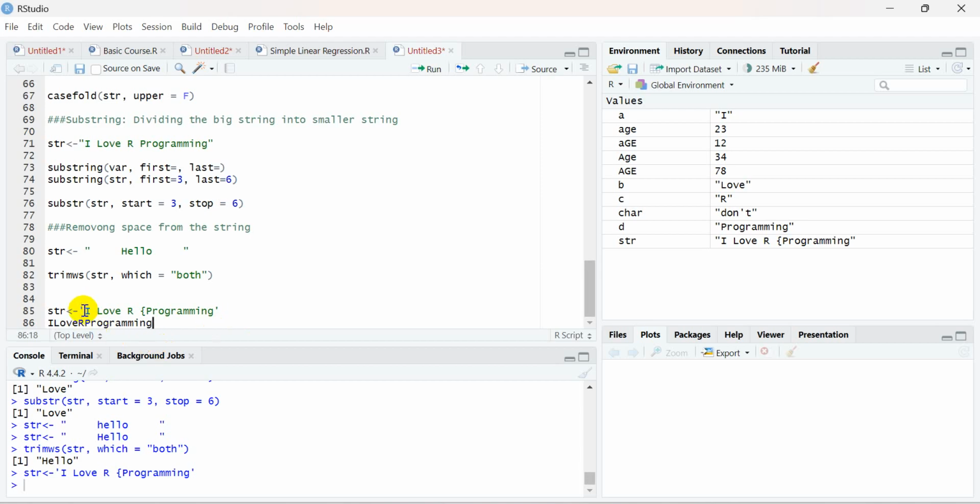So the trimws function is basically removing the space before and after, but it is not removing the space which exists in between of the string. So what is the function, or how will you remove this particular space which exists within the string? This is the function you need to remember.